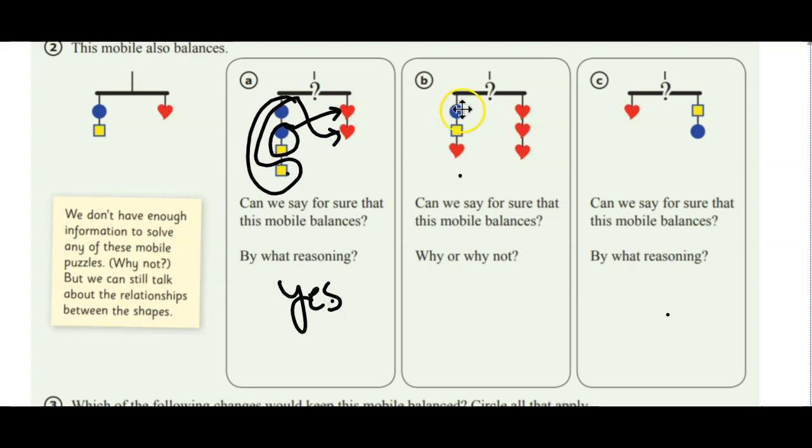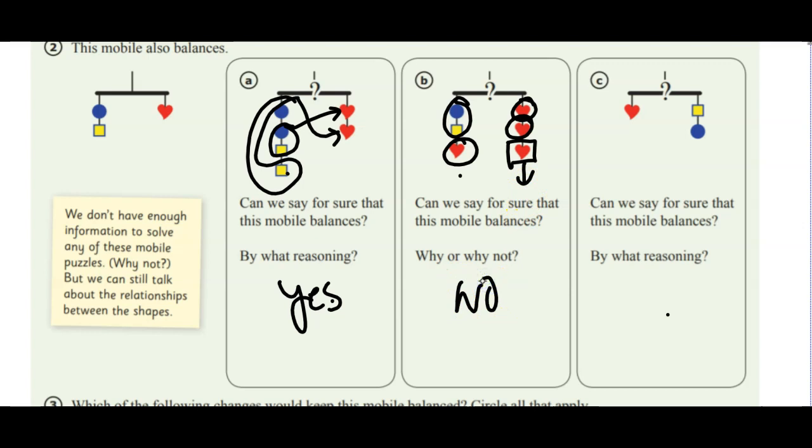On this one, we've got a circle and a square. That will balance with this 1 heart. But is 1 heart equal to 2 hearts? No, this one balances with this one, but we're left over with a heart over here, so this is going to weigh it down, so this is going to be a no.